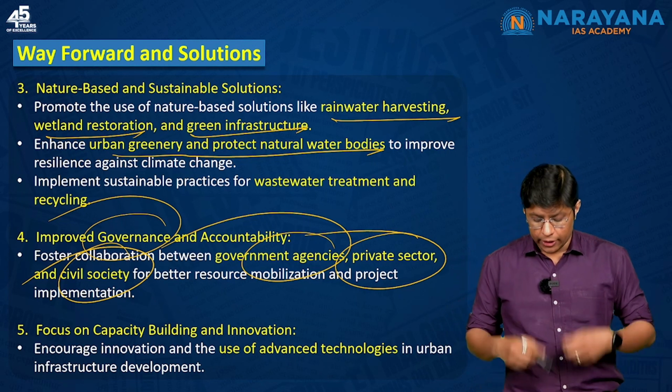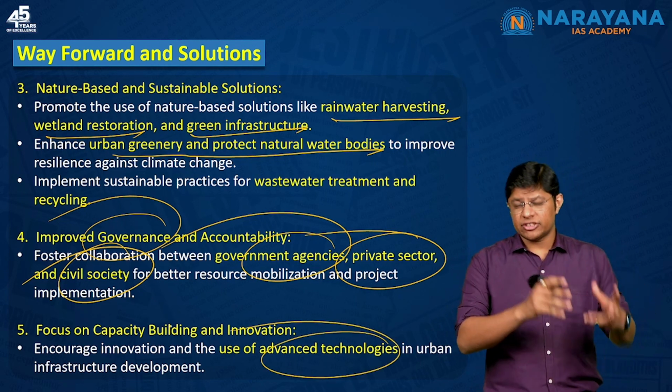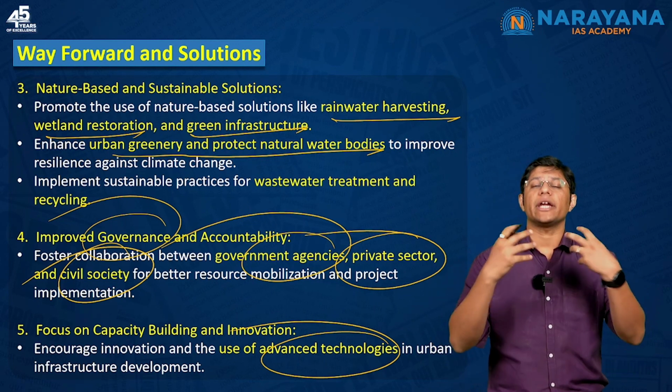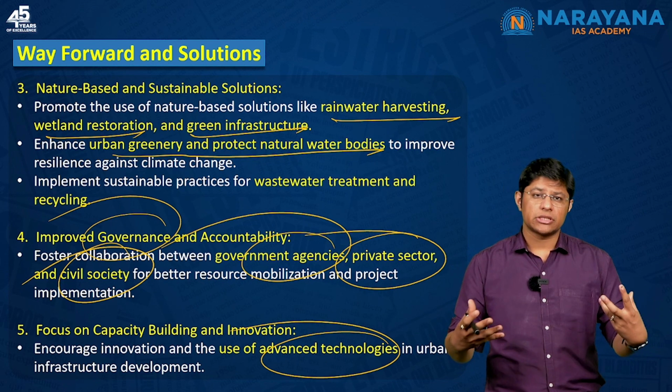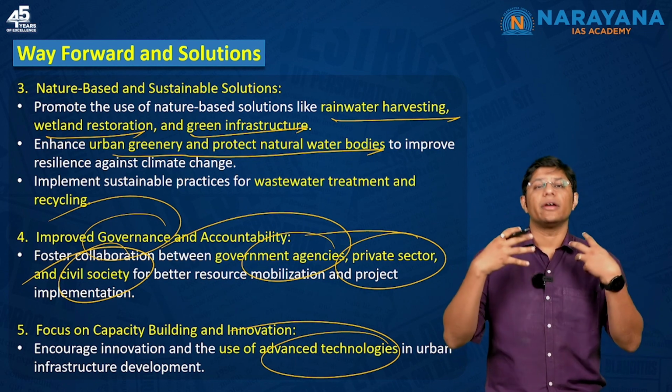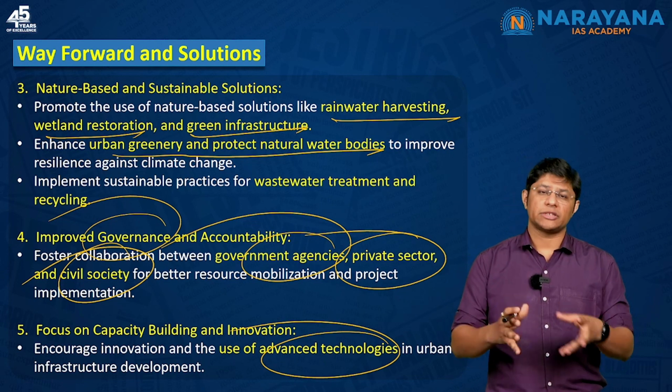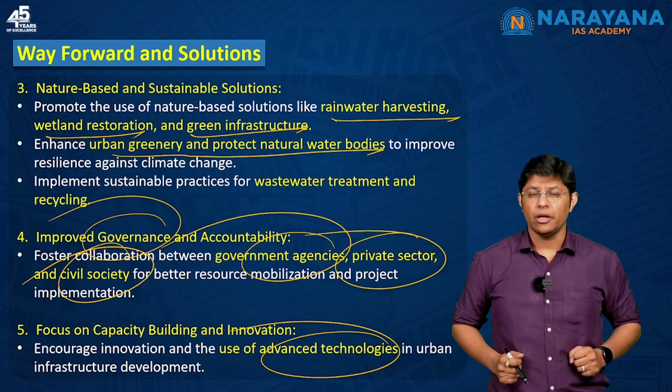Again, we have to use advanced technologies like artificial intelligence, or we have to foster innovation so that nature friendly solutions can be innovated. So, this is how we need to focus on urban management and urban planning. I hope students you understood the article.